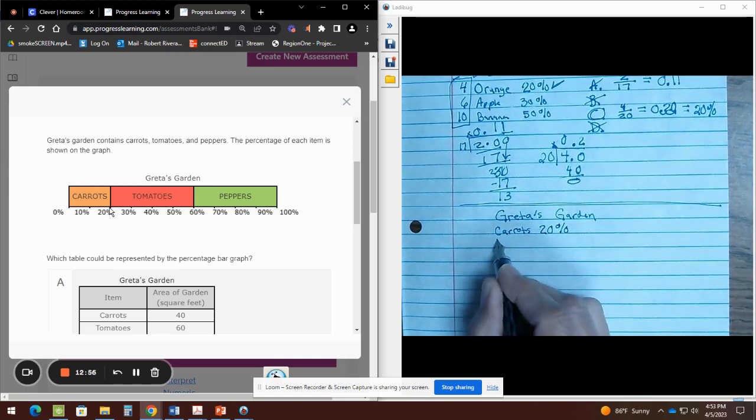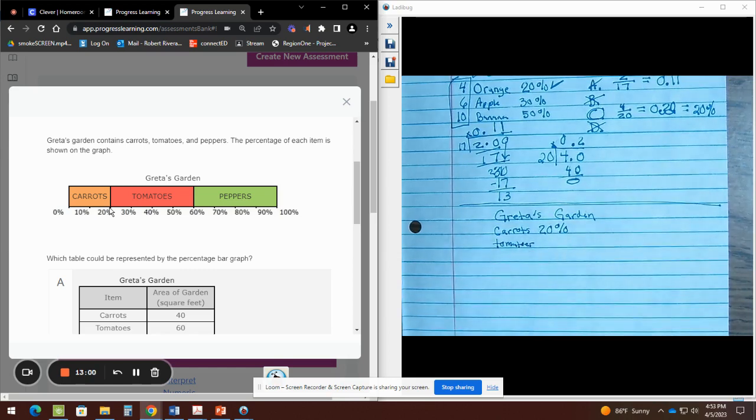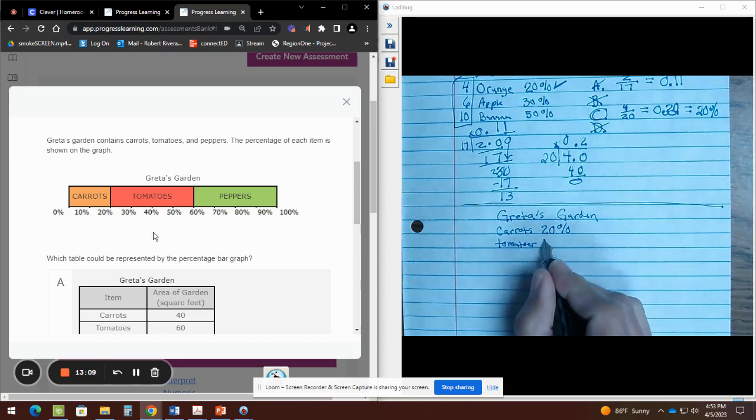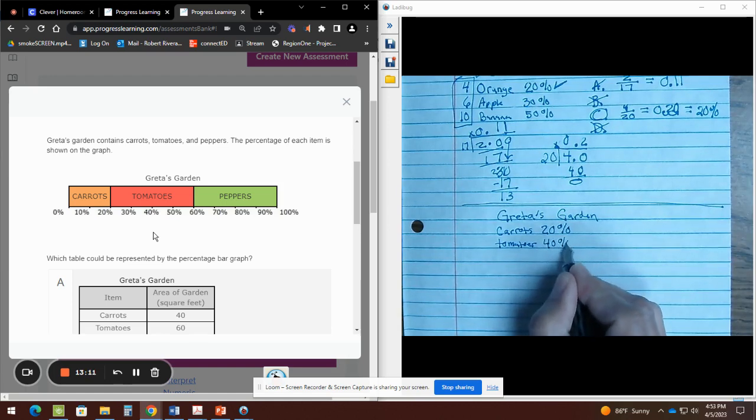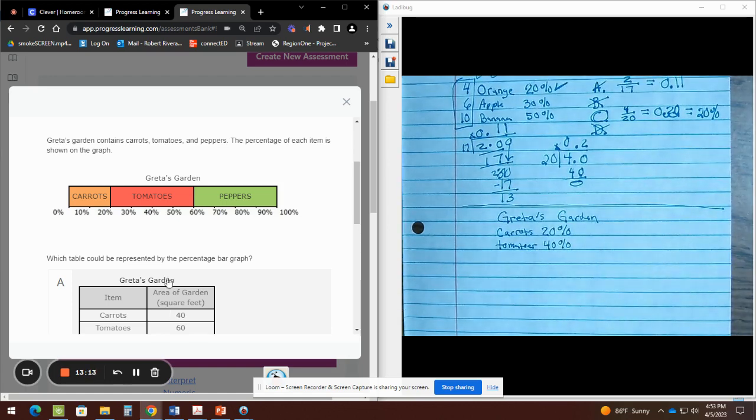Then we have tomatoes. Same thing, starting from this point, from this to this point, that would be 10, 20, 30, 40, 40%. Finally, we have peppers.